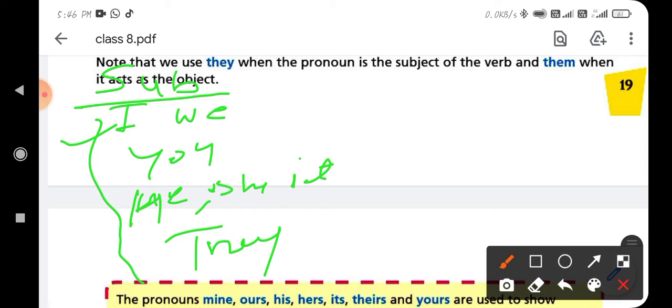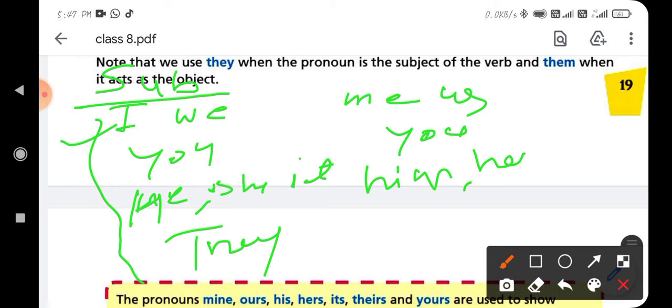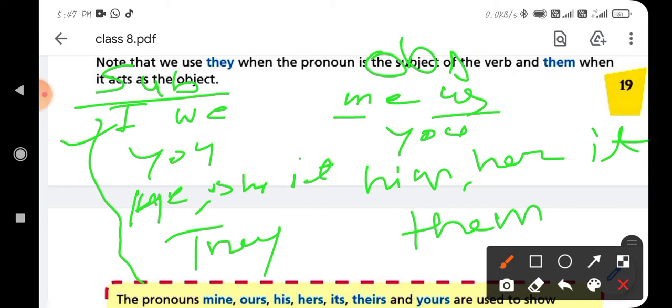These words are used in place of the subject. The objective of I will be me, of we will be us, of you will be you, of he will be him, of she will be her, of it will be it, and of they will be them. So I and we are subjective pronouns, but me and us are objective pronouns.